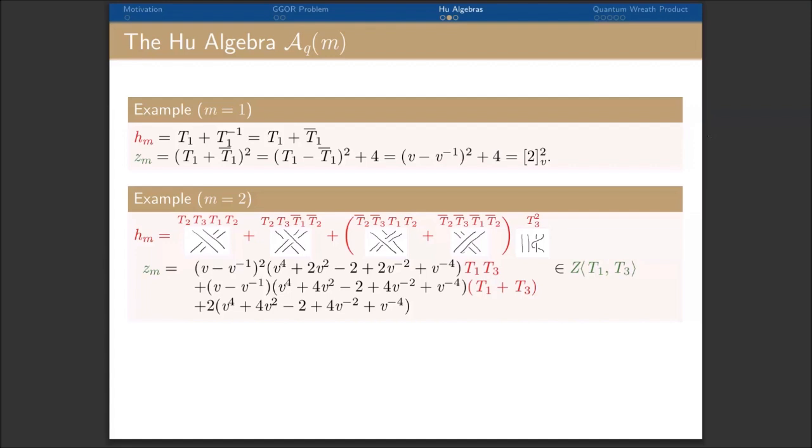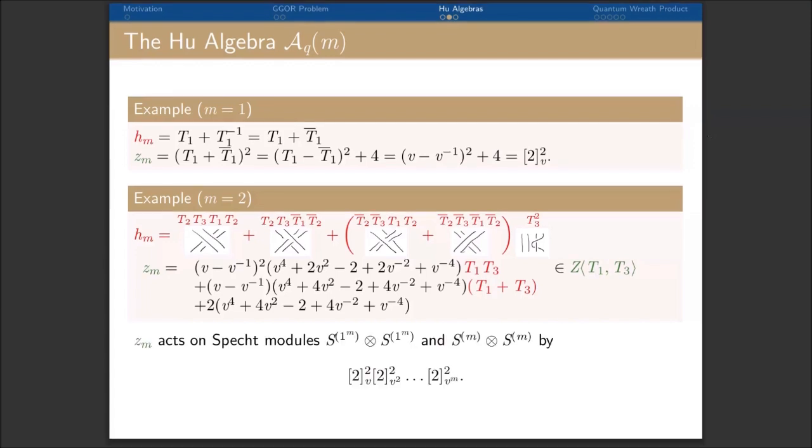And then if you look at this formula, you wouldn't believe it, but if you square H_2, you actually get an element in the center, which is only spanned by T_1, T_3. While we don't have a simple formula for this central element Z_n, we know that it acts on Schur modules by this product of quantum 2 squared with a different subscript.